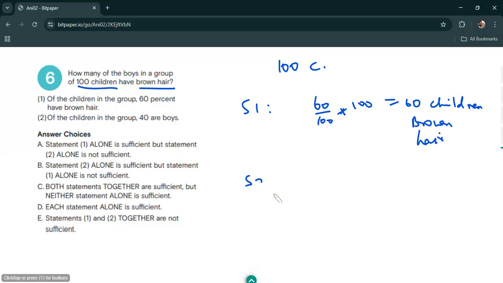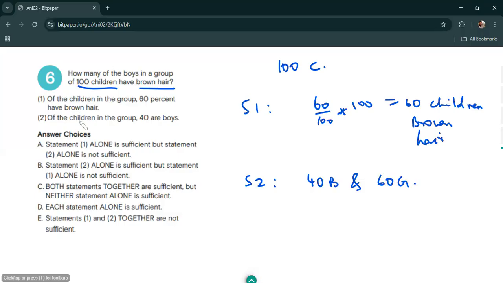Now let's take a look at statement two. Of the children in the group, 40 are boys. Okay, of the children in the group, so we've got a total of 40 boys and 60 girls.